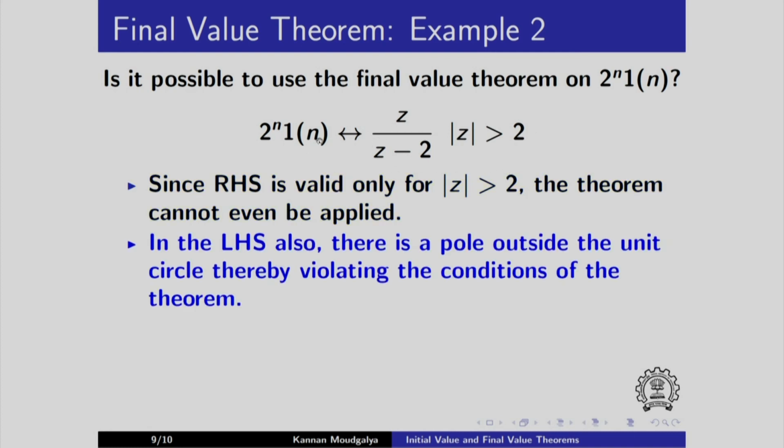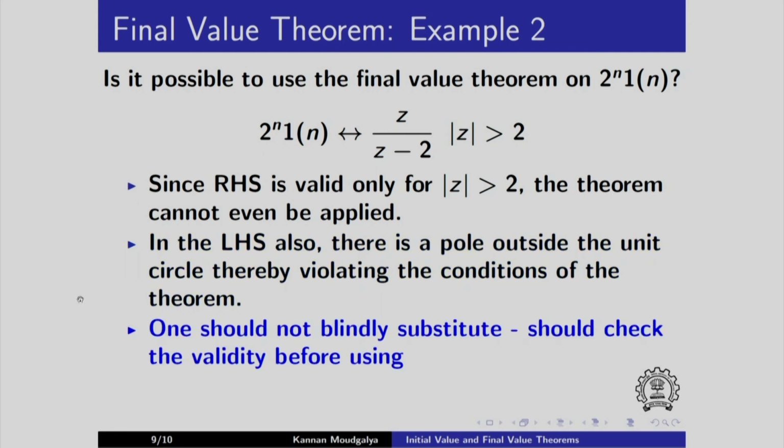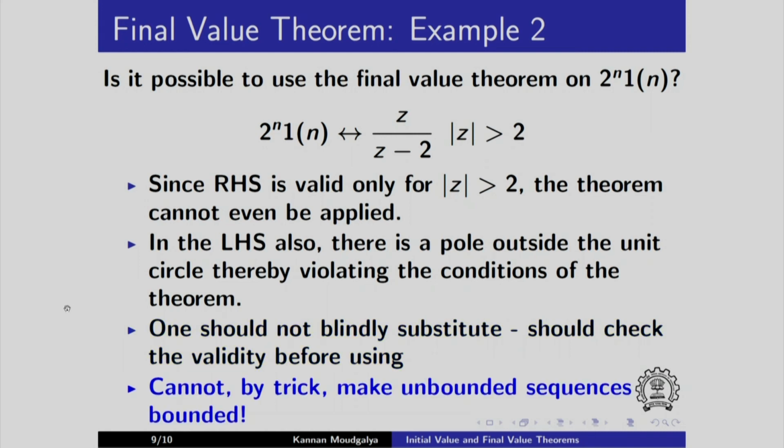What about the left hand side? In the left hand side also there is a pole that lies outside the unit circle. In the left hand side also you have a term 2 power n which blows up as n goes to infinity. In fact, this too appears as the pole here. So, the left hand side also does not converge. So, one should not blindly substitute, one should check the validity before using. So, we cannot by trick make unbounded sequences bounded.